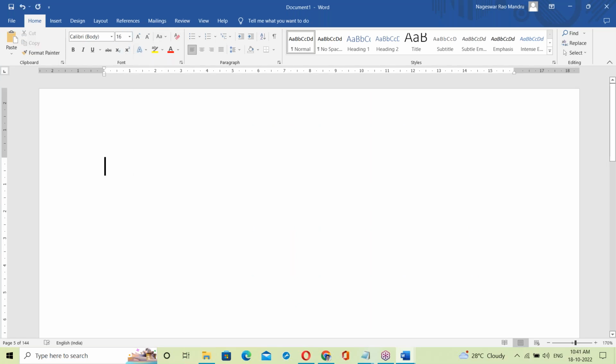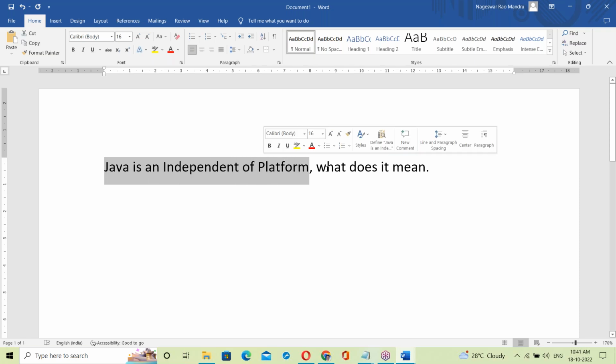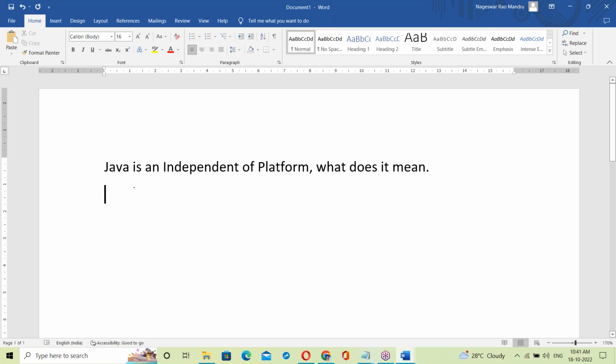See, the first one: Java is an independent platform. What does it mean? Java is an independent platform. What does it mean?